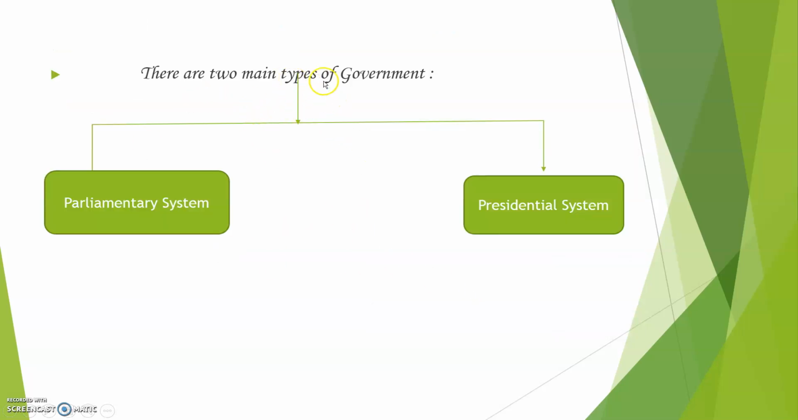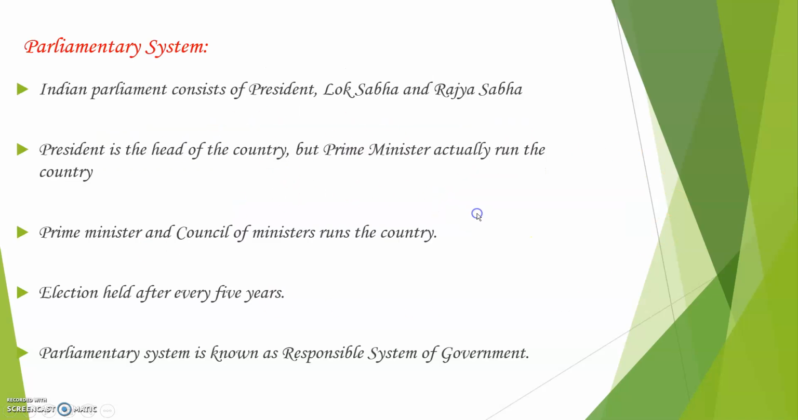Now, there are two main types of government. First is parliamentary government, and next is presidential government. All over the world, only these two types of systems are followed. India follows the parliamentary system. That means it consists of the President, Lok Sabha and Rajya Sabha. The President is the head of the country, but the Prime Minister along with the Council of Ministers actually runs the country. To appoint the Prime Minister and Council of Ministers, elections take place every 5 years.